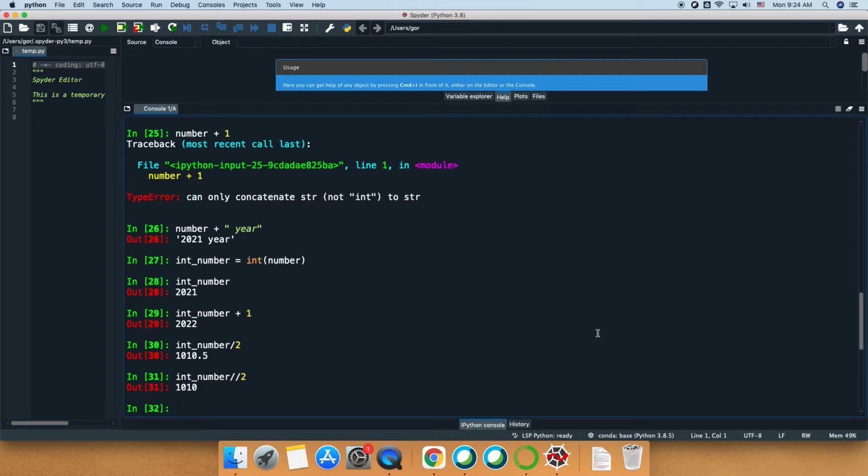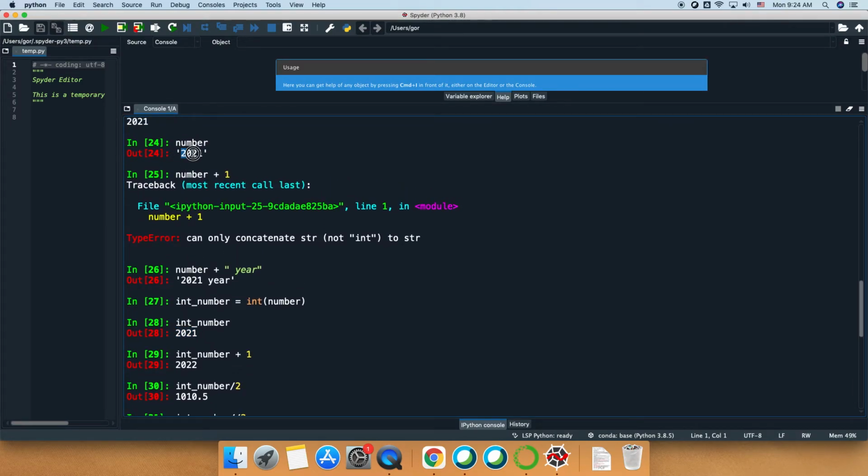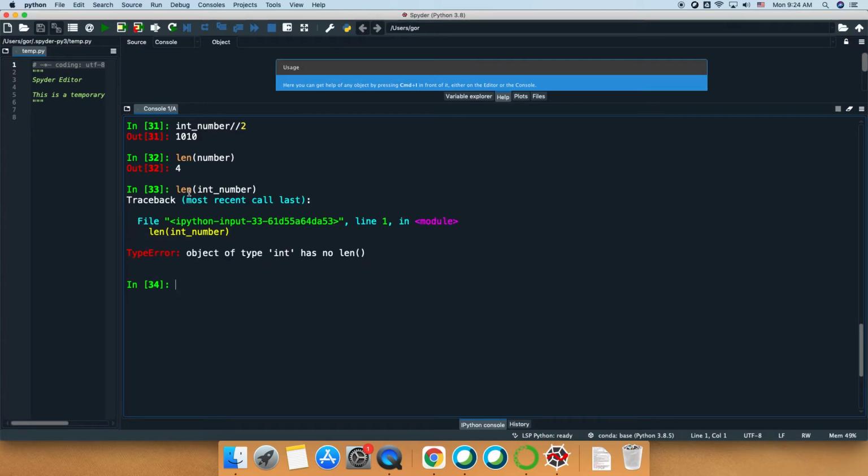So the next thing we're going to do with strings, we can actually get the length of the string. The function len, if you apply it to a string, let's say my string number, it returns the length, right? It has 4 characters. This string had 4 characters. Let me go back to it. So the length is 4. If I try to apply length to 2021 when it's an integer number, it will give me an error because length is applied to strings only and not to integers.